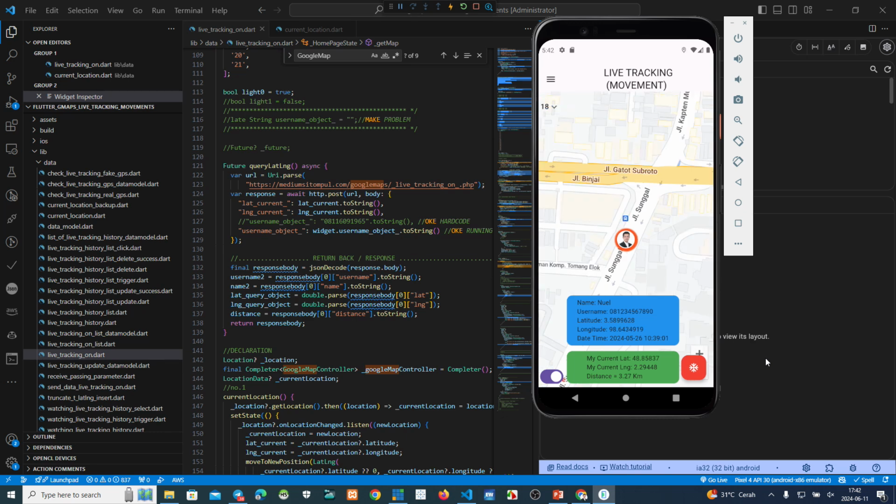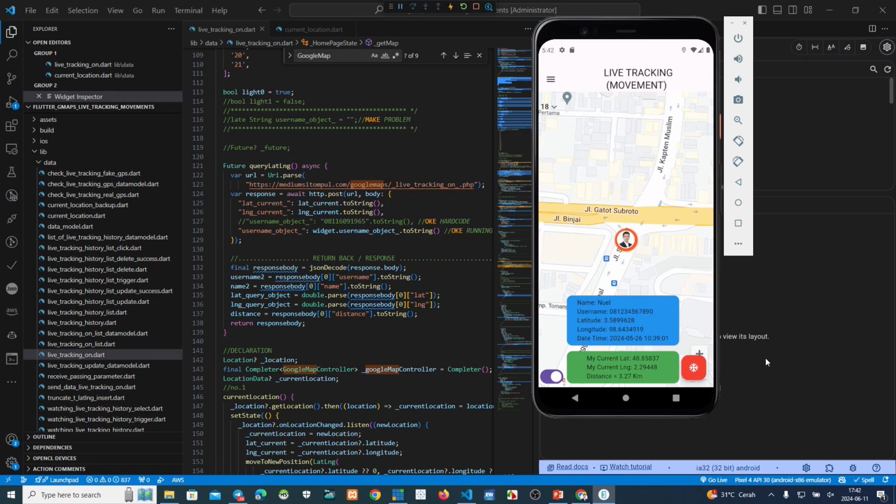You can see on my virtual device, someone goes from one place to another place. The big question is how to do that, how to develop this live tracking movement.